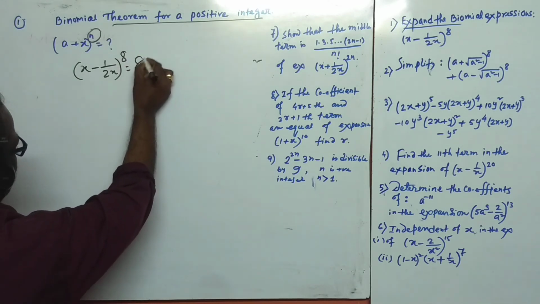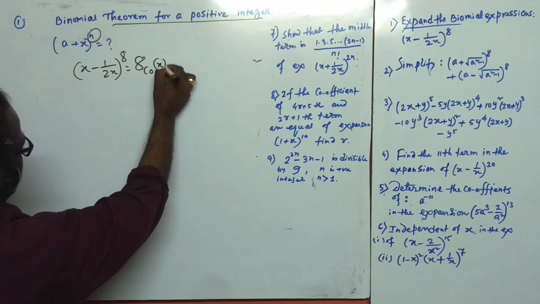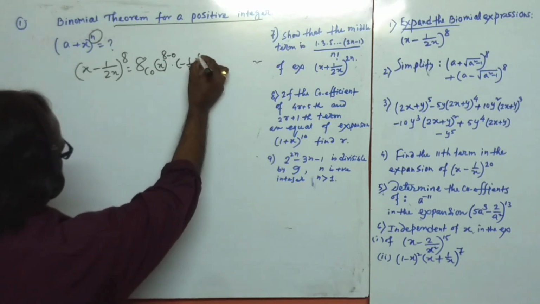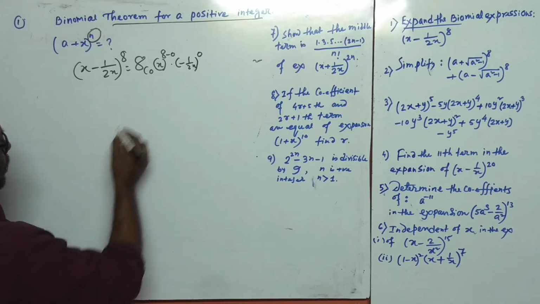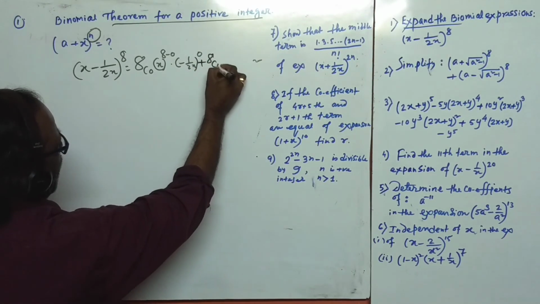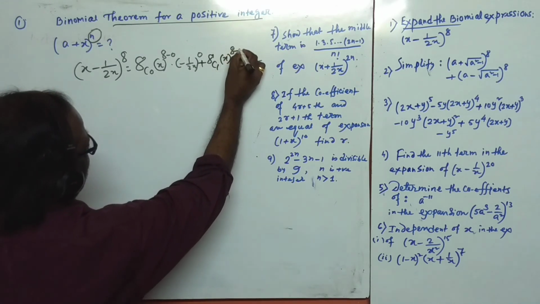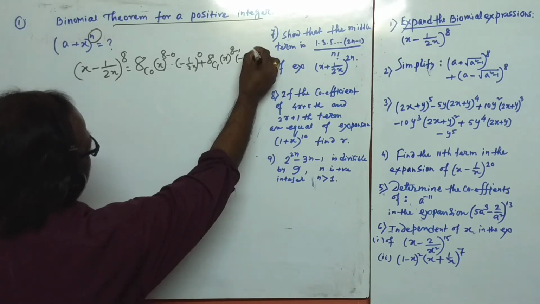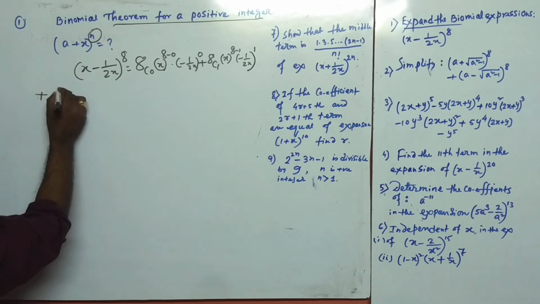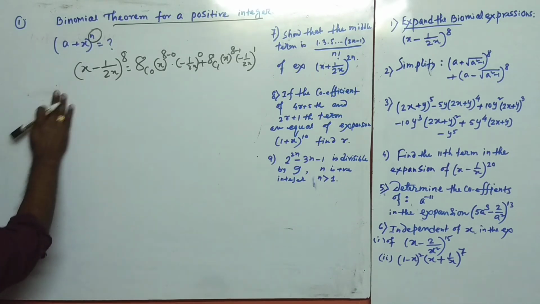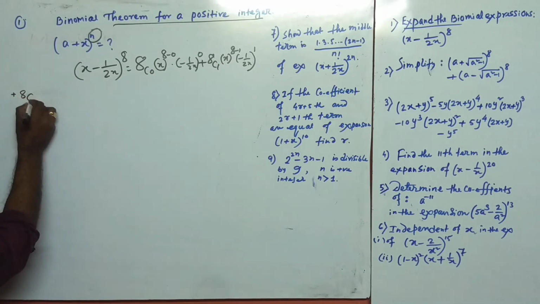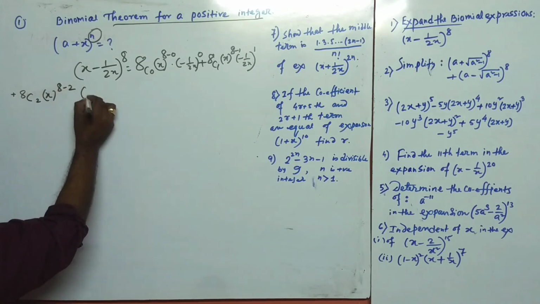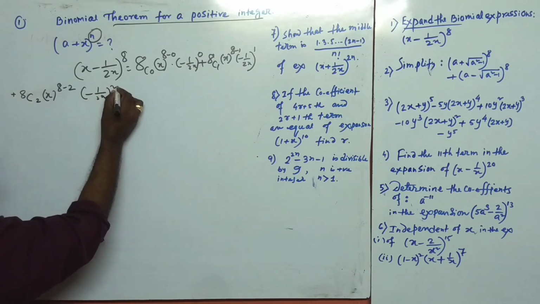Okay, so this is 8C0, x to the power 8 minus 0 and minus 1 by twice x to the power 0, plus 8C1, x to the power 8 minus 1, minus 1 by twice x to the power 1, plus 8C2, x to the power 8 minus 2, minus 1 by twice x whole square.